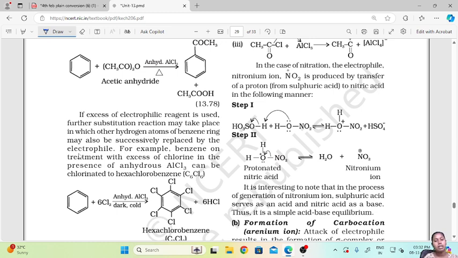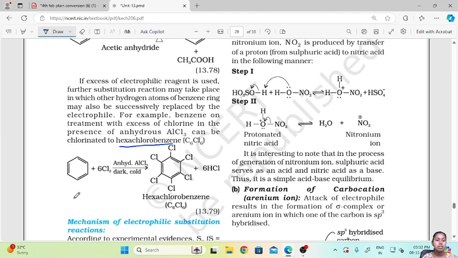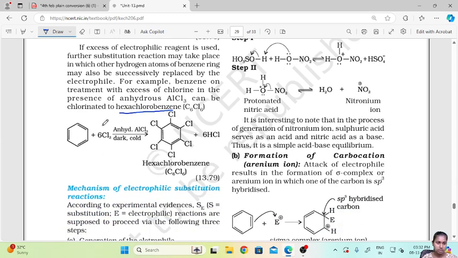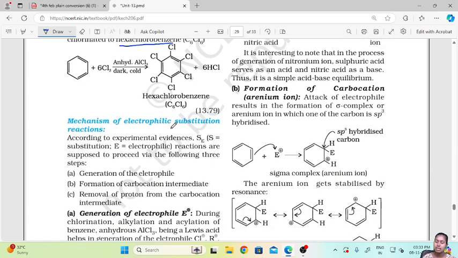For example, benzene on treatment with excess of chlorine in the presence of anhydrous AlCl3 can be chlorinated to hexachlorobenzene. So in excess of Cl2 in presence of anhydrous AlCl3, dark and cold, you can replace all the 6 hydrogens with Cl. So you can form hexachlorobenzene, C6Cl6, in place of C6H6.